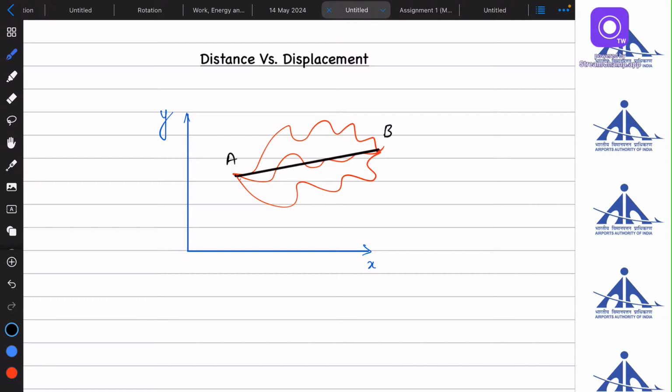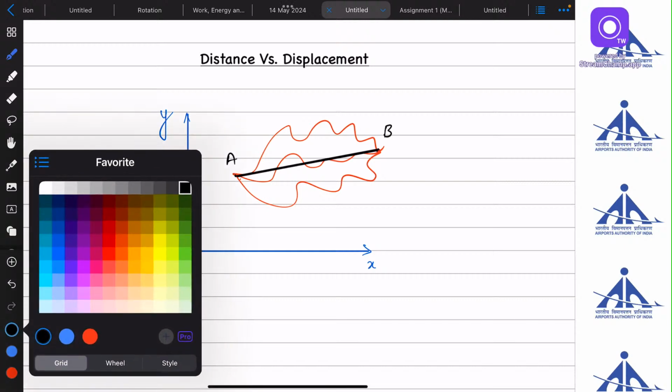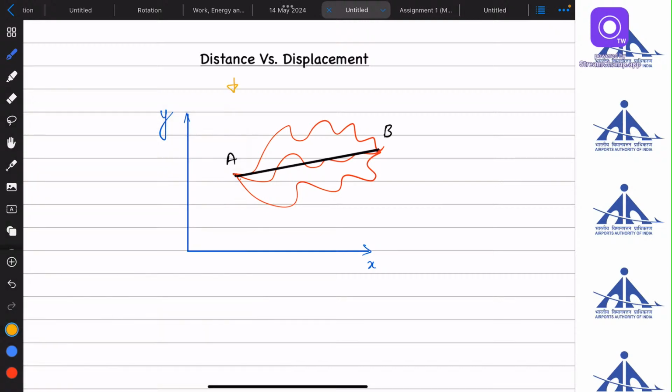So 2 or 3 things differentiate between distance and displacement. Number 1, distance is a scalar quantity. It can never be negative. And displacement is a vector quantity, it can be 0, positive, or negative.